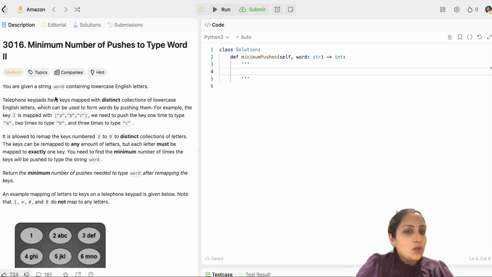The second LeetCode question we're going to discuss today is 3016, Minimum Number of Pushes to Type Word II. It's been an all-time favorite for Amazon and Meta in the last 1 month of their interviews. So let's see what this question says.